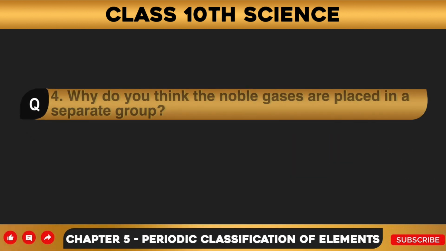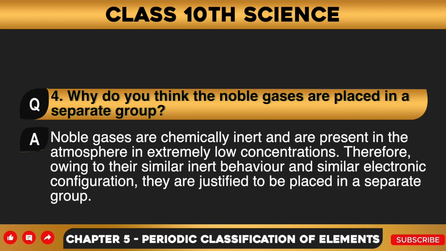Question number 4. Why do you think the noble gases are placed in a separate group? Answer to this question is, noble gases are chemically inert and are present in the atmosphere in extremely low concentrations. Therefore, owing to their similar inert behavior and similar electronic configuration, they are justified to be placed in a separate group.